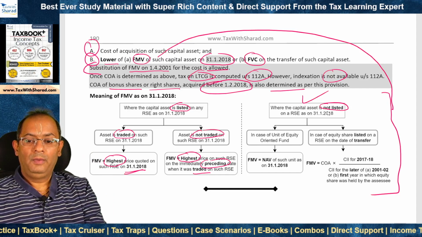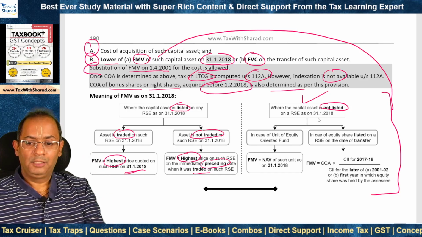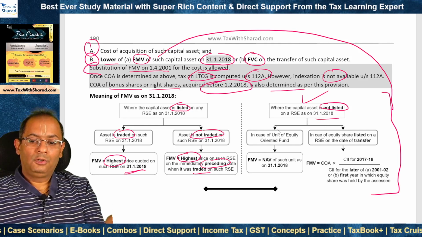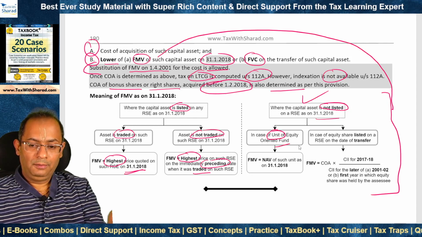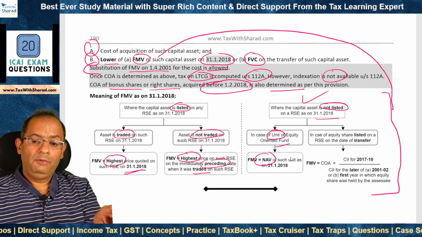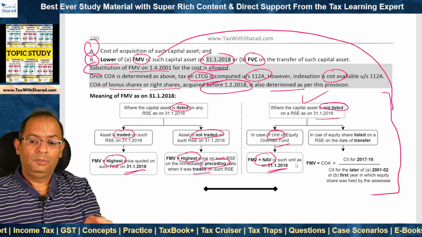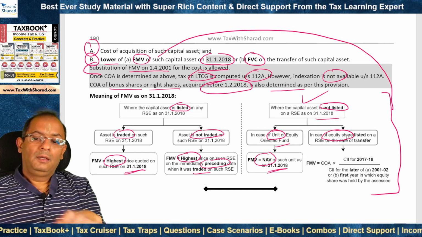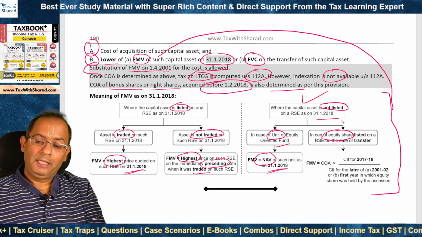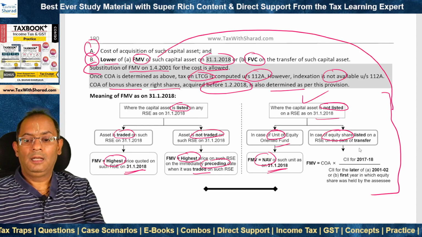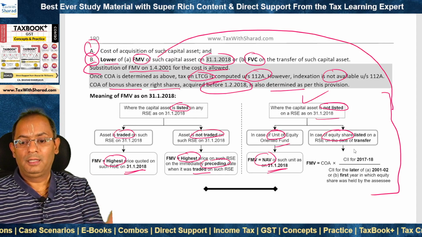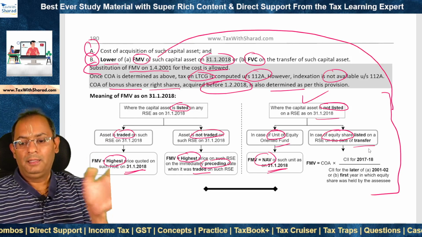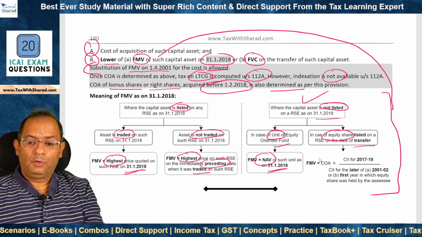In the second scenario, where the capital asset is not listed as on 31st January 2018, then if it is a case of a unit of an equity oriented fund, we take the NAV of such unit as on 31st January 2018. But if it is a case of an equity share which is not listed on 31st January 2018, and therefore it has subsequently been listed, so it is listed on the date of transfer. It was not listed on 31st January, but it is listed on the date of transfer. So in that case, what do we do?